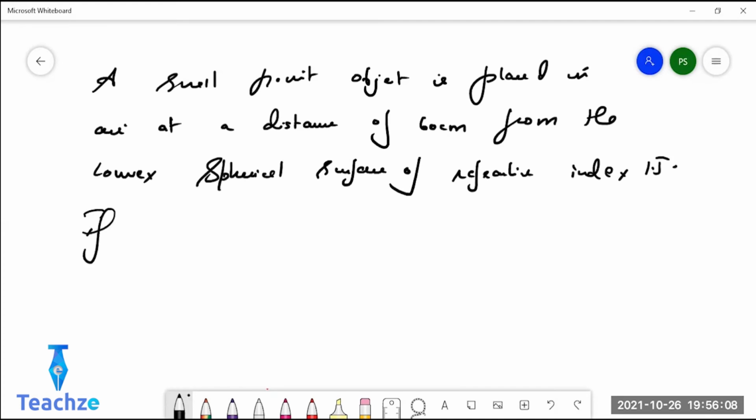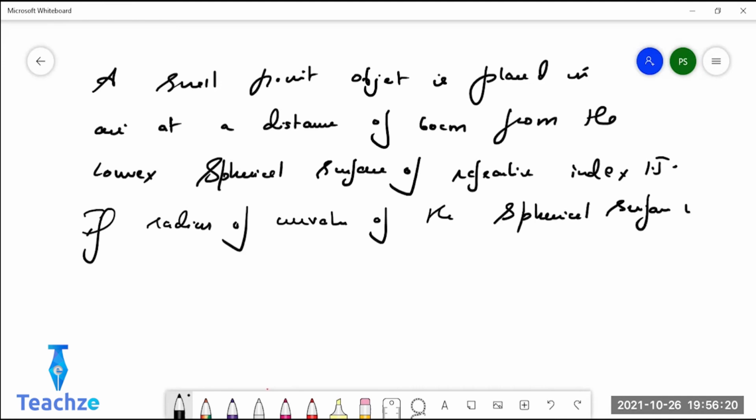If the radius of curvature of the spherical surface is 25 centimeter, find the position of the image.